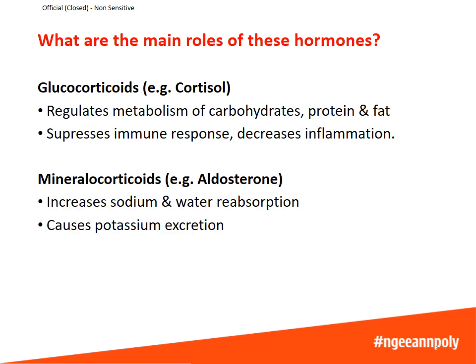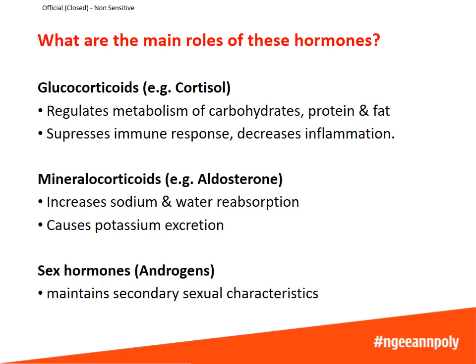Mineralocorticoids such as aldosterone play an important part in maintaining your blood pressure. When your blood pressure is low, aldosterone is secreted to increase sodium and water reabsorption at the kidneys. When sodium is reabsorbed, it is exchanged with potassium, so aldosterone increases potassium excretion. The sex hormones help to maintain the secondary male or female sexual characteristics.